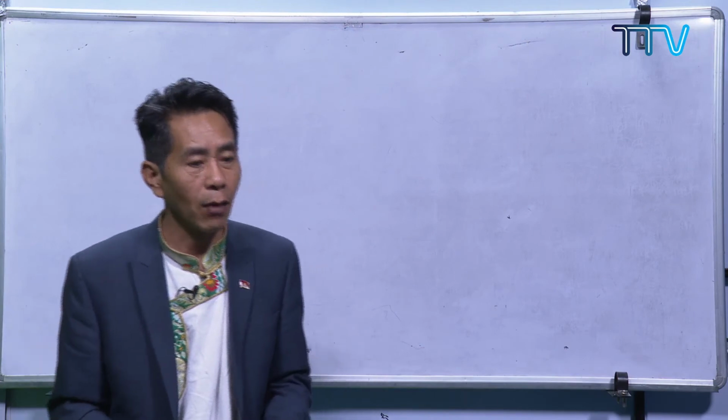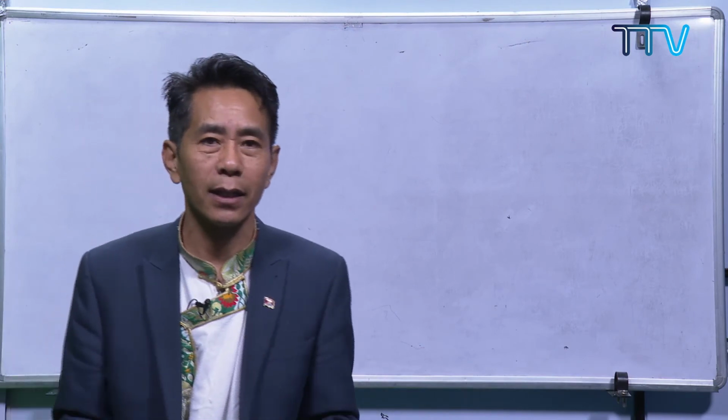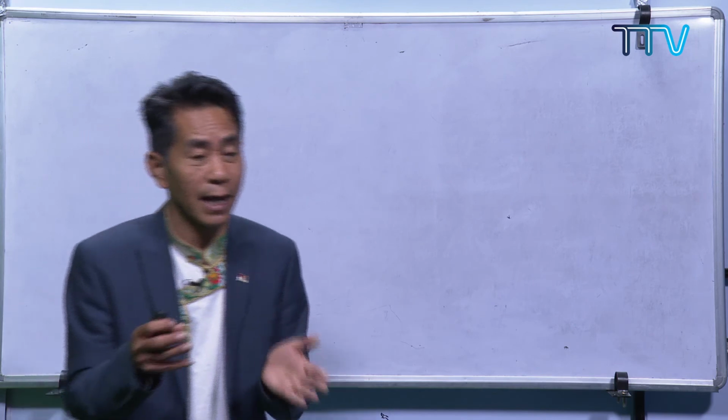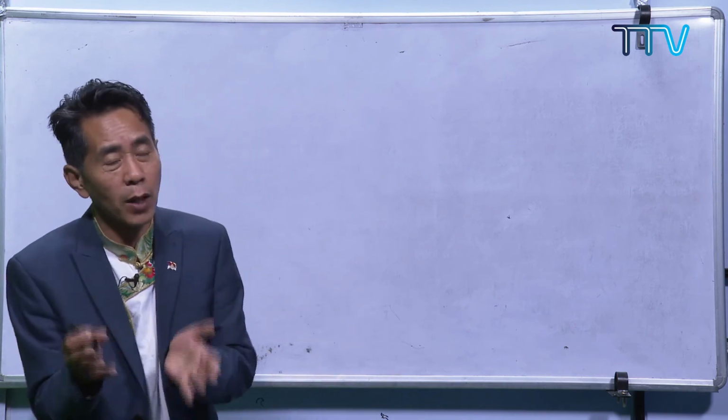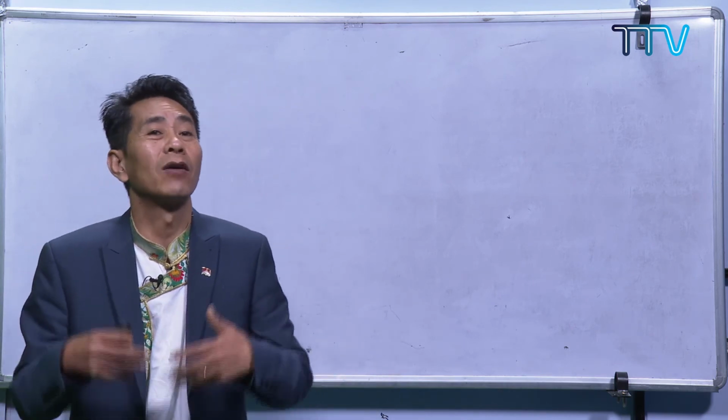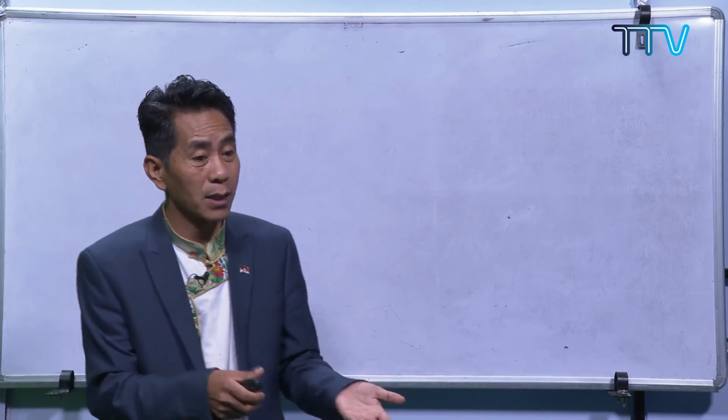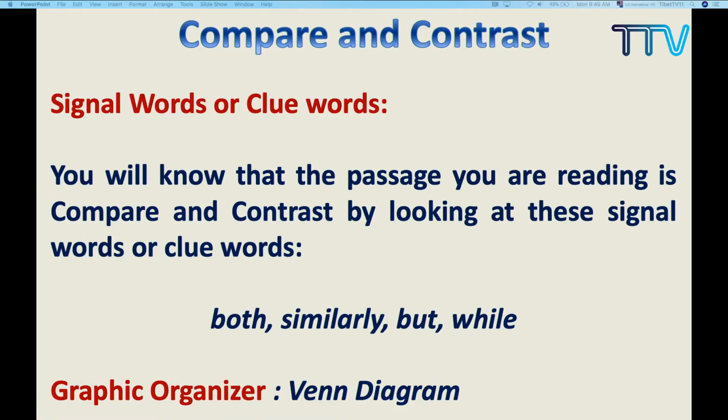Now let us look at the signal words. I told you each and every text structure has got some words which will give you some kind of hint, a signal. Now what are some of the signal words we use in compare and contrast? You will know that the passage that you are reading is compare and contrast by looking at these signal words, or you can say clue words. Now what are these words? Both, similarly, but, while.